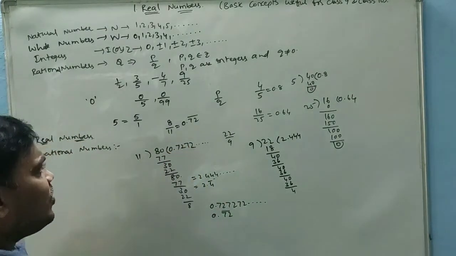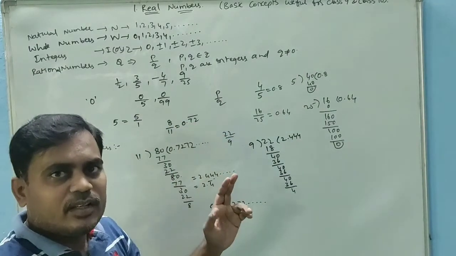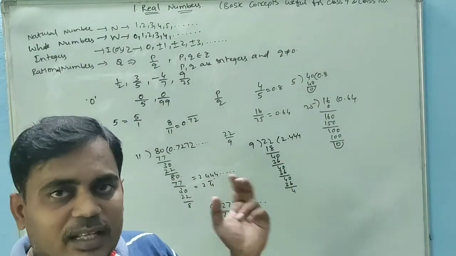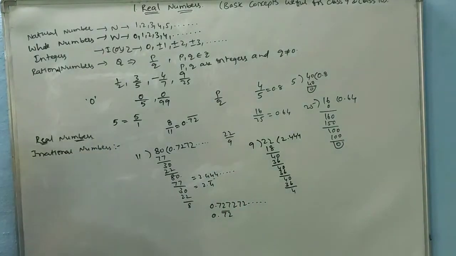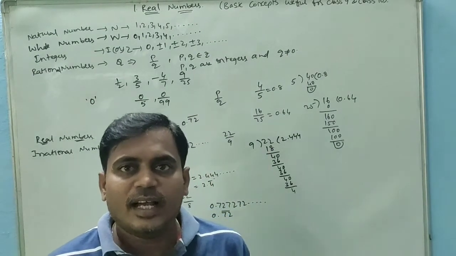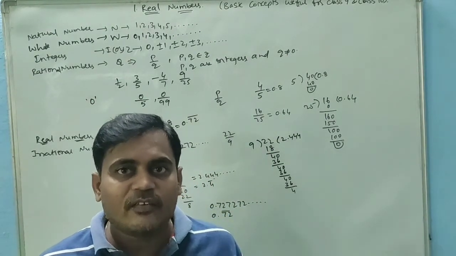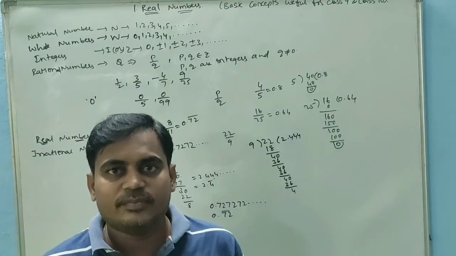For this one, what is repeating? 72, 72, 72 like this. So 72 is the period, and the periodicity is equal to 2. With the help of period and periodicity, we can convert a decimal form to p by q form.